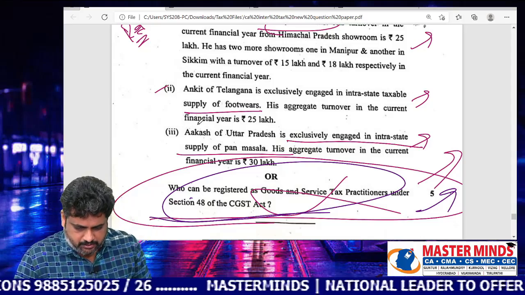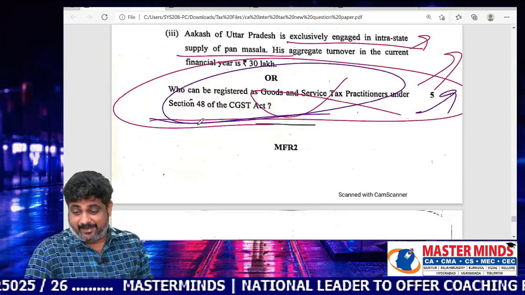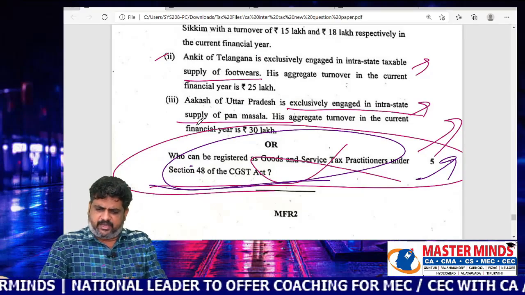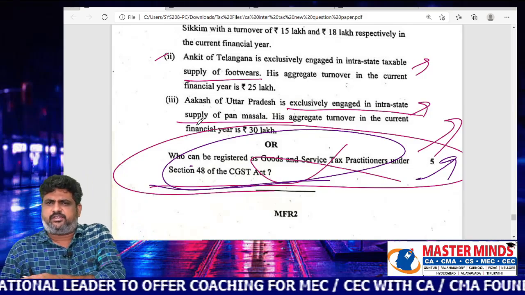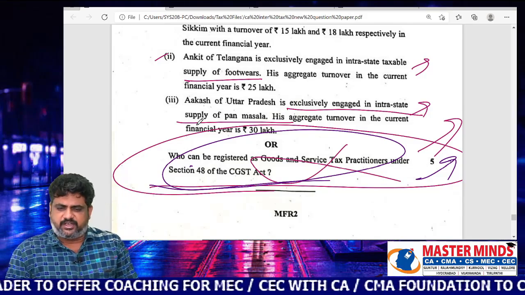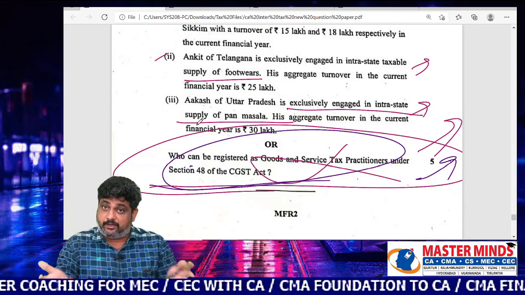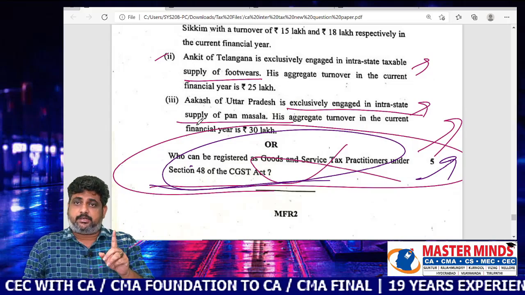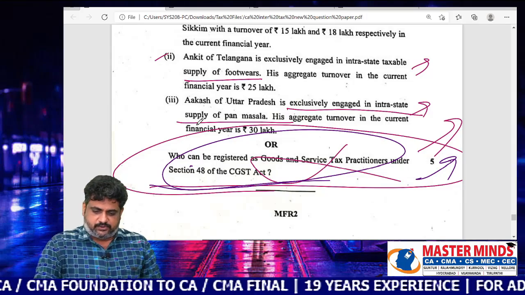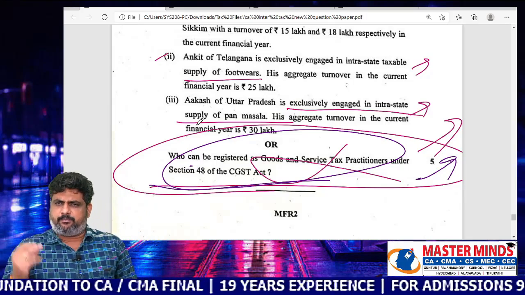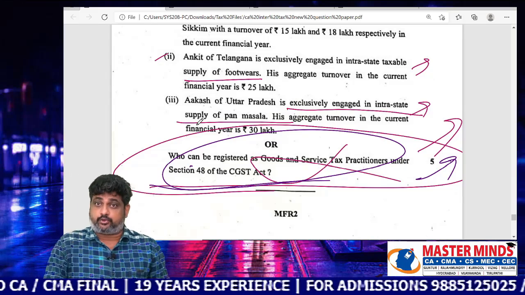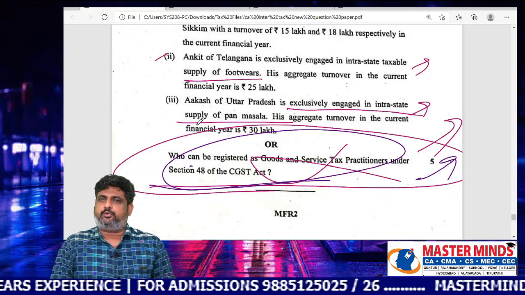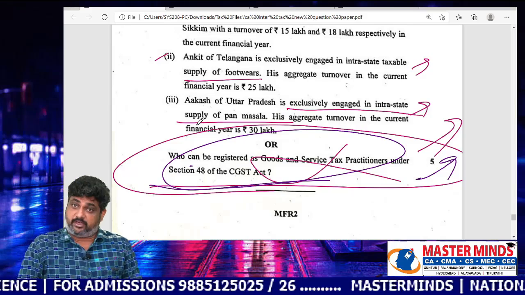So, these are the questions that are given in the exam, and I showed you evidence of where they are covered in our MM material, along with the page numbers. And if at all these things are covered under guess questions, I showed you those things. If they are not covered, I said honestly and frankly they are not covered. So the one and only question that the Mastermind student may not answer is this particular GST practitioner. Apart from that, everything is a cakewalk for our students if they are able to study the Masterminds material properly. So I hope all of the students read that particular material very well,